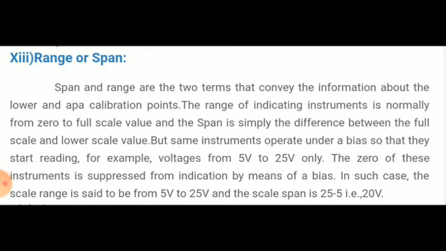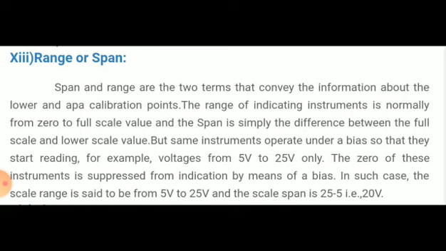Example: a thermometer calibrated between 200 degrees Celsius and 500 degrees Celsius. Then the range will be 200 degrees Celsius to 500 degrees Celsius, or it can be expressed by x max, meaning maximum range, so it will be 500 degrees Celsius. That will be the range.